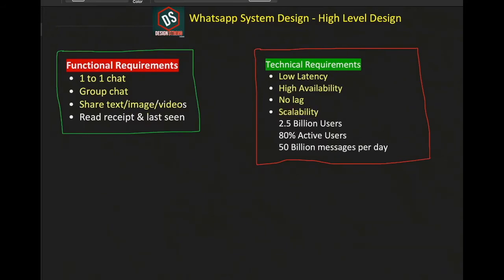Scalability, of course, is definitely a requirement, because you might know that there are approximately 2.5 billion users that WhatsApp serves. Out of them, let's assume for simplicity that 80% of the users are active, as there can be inactive accounts as well. And just for the scale, let's consider that we are targeting approximately 50 billion messages being sent on WhatsApp from any user to another user on a daily basis. So these are some requirements we need to keep in mind while going for WhatsApp system design in a high-level design interview.